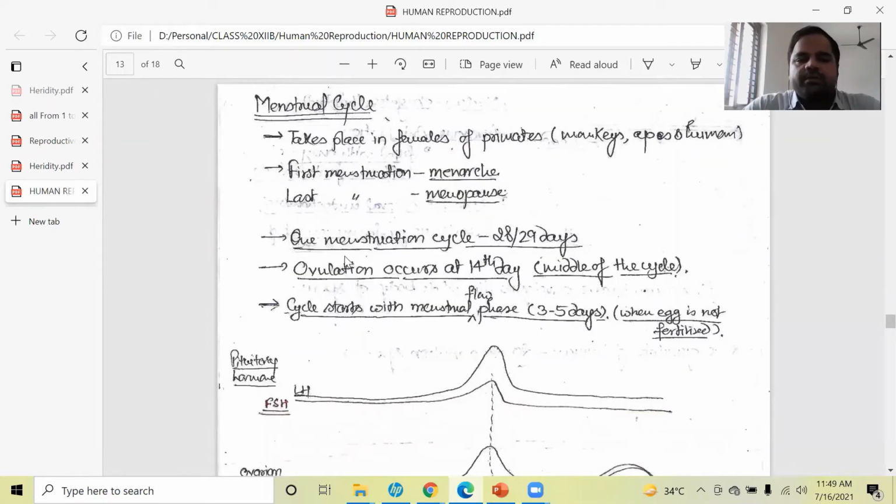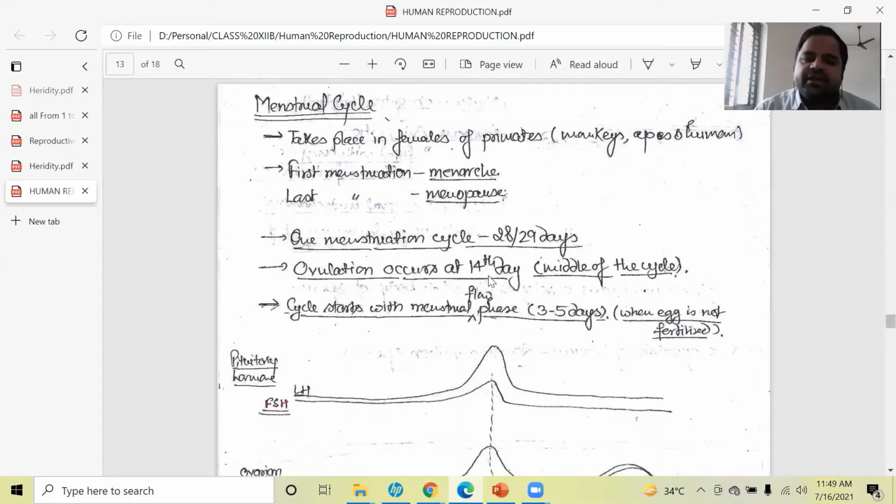Now, one menstrual cycle is completed within 28 to 29 days of time, and in different females it may be somewhat different, and it may range plus 5 to minus 5, but generally the standard days to operate the menstrual cycle is 28 to 29 days. Now, the ovulation occurs at the 14th day.